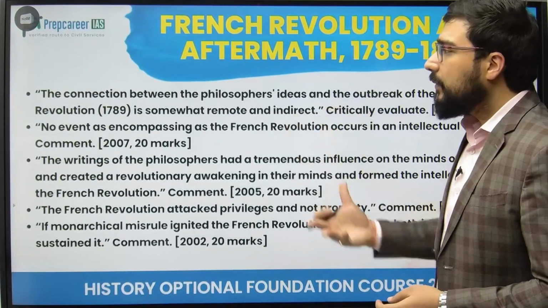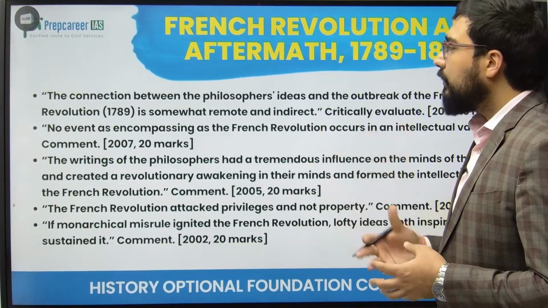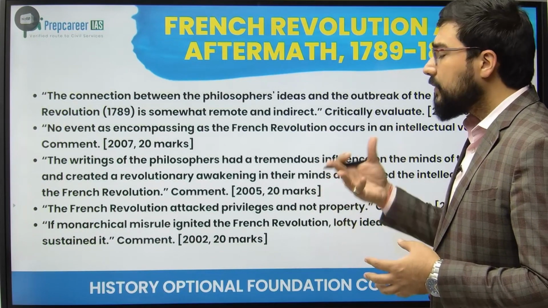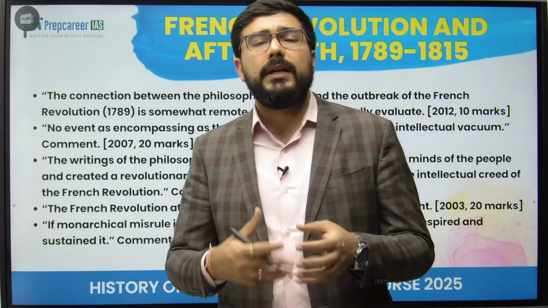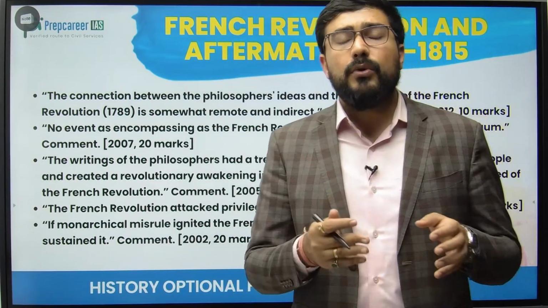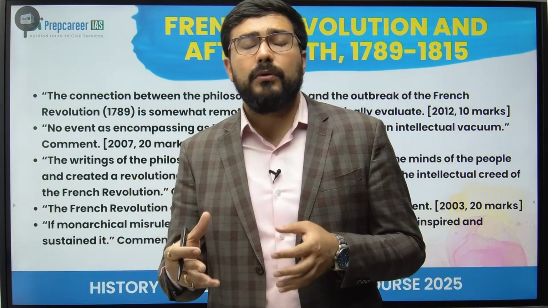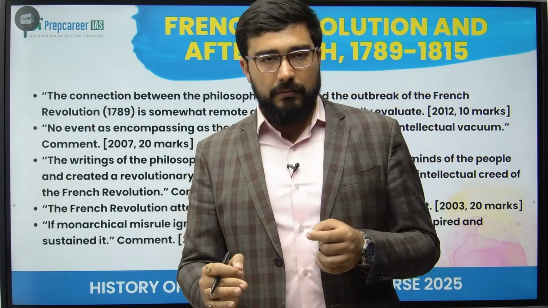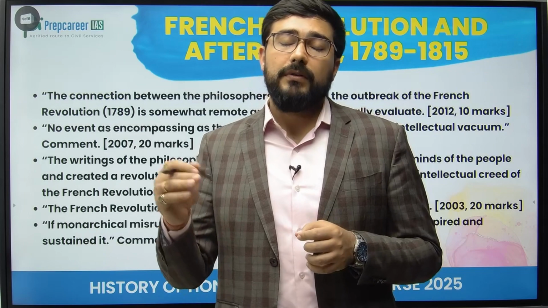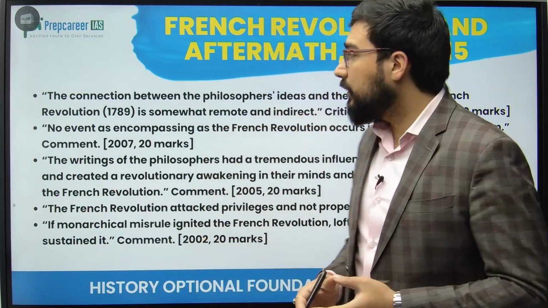Then again the same debate, the connection between philosophers and the outbreak of the French Revolution is remote and indirect, David Thompson. Then the counter perspective, not much of a counter perspective, but the counter thinking, which talks about how the revolution could not have been a great revolution had the role of philosophers been missing. So it means that once the revolution started, the role of philosophers became very, very important because they were the guiding light, they were the torch bearers.